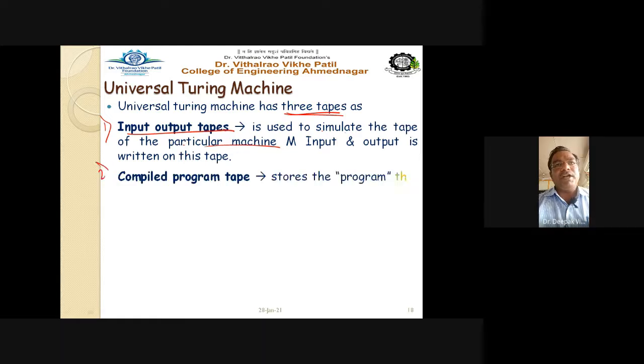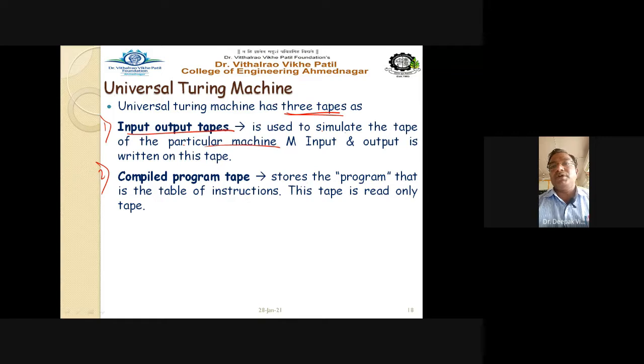Second, the compiled program tape. Now what is the use of this compiled program tape? It stores the program, that is the table of instructions. This tape is a read only tape. This is only a read only tape. On this particular tape you cannot write. It is only for read only purpose, whereas in the input output tape, you are putting input as well as writing output.